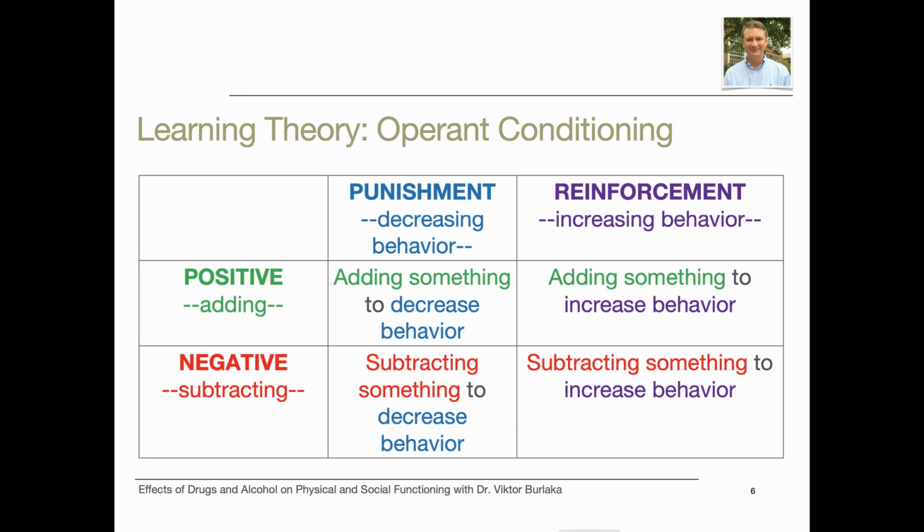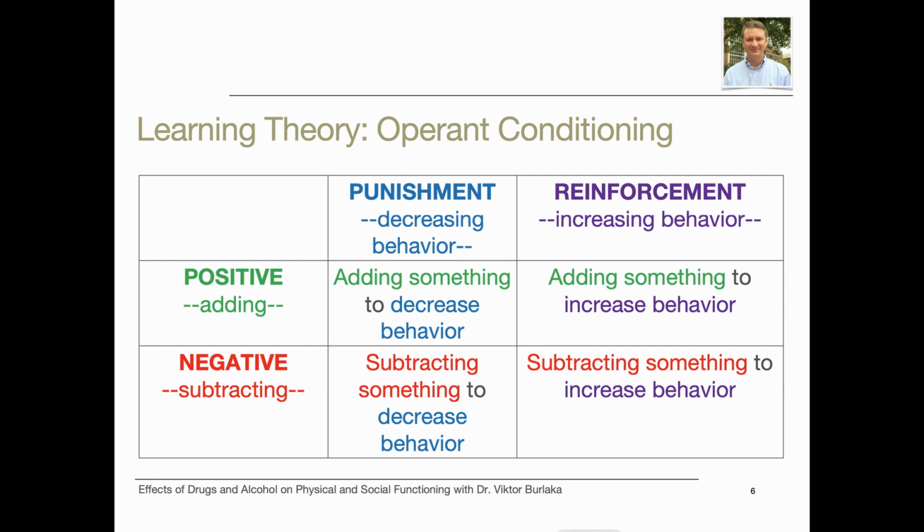So, what's the difference between classical and operant conditioning? Operant conditioning is a learning process in which the consequences of a behavior determine the likelihood of repeating that behavior in the future. Punishment is used to decrease the behavior. Punishment can be positive and negative. A drunk driver who is given 90 days in jail is an example of positive punishment. A drunk driver whose license is suspended for 2 years is an example of negative punishment.